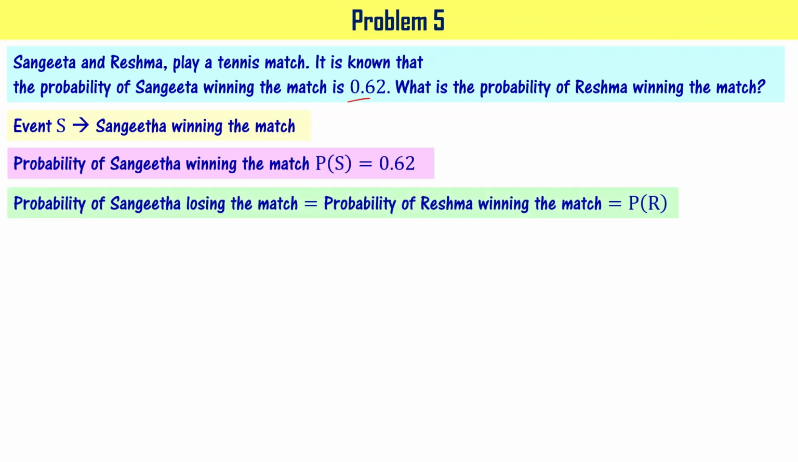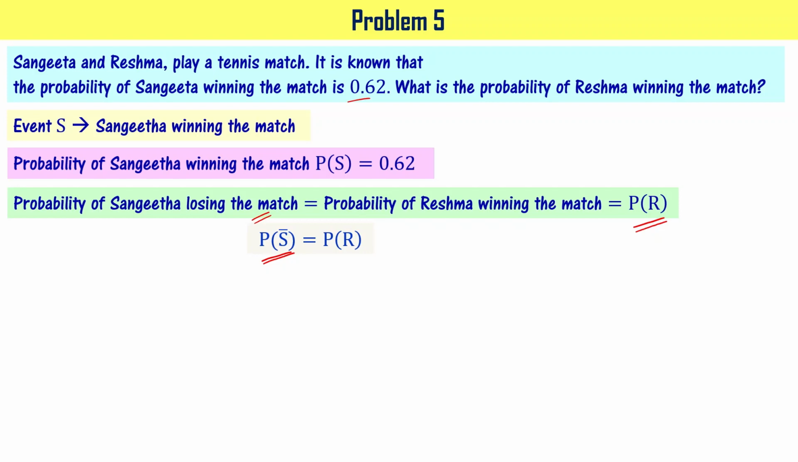If Sangeeta wins the match, Reshma is going to lose. If Sangeeta loses the match, Reshma is going to win, right? It means I can say that probability of Sangeeta losing the match equals probability of Reshma winning the match, right? P of R is something we want to find, probability of Reshma winning the match. It essentially means that we are going to find the probability of Sangeeta losing the match, right? So I can write Sangeeta losing the match as P of not S, right? That is equal to P of R.